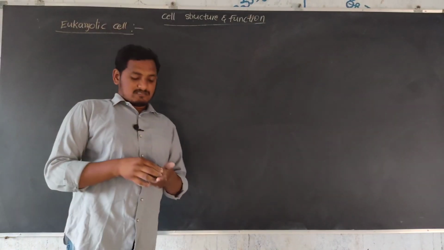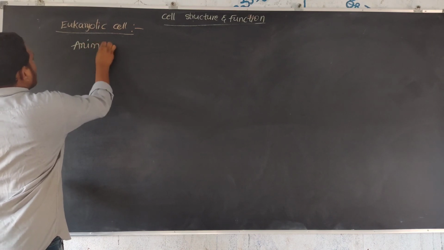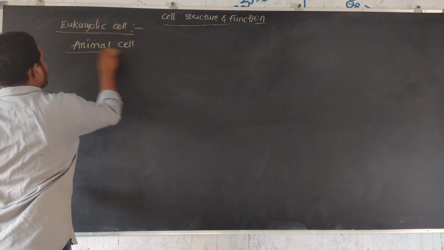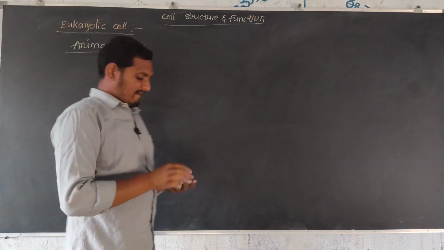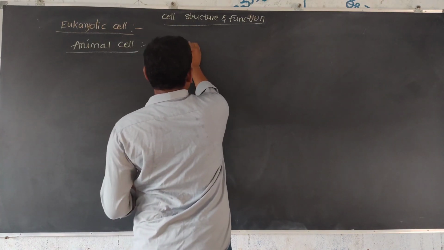Next, second, the animal cell. First, the animal cell is mainly round or oval shaped.